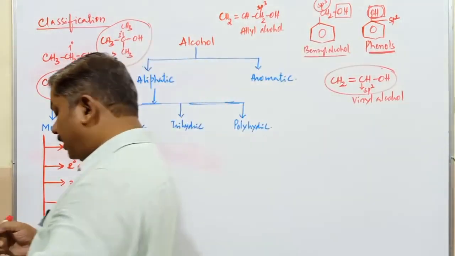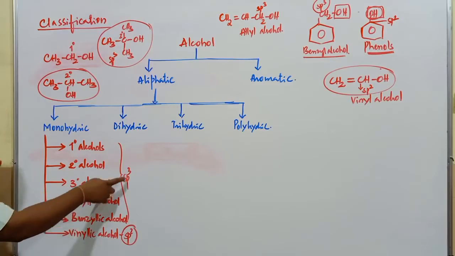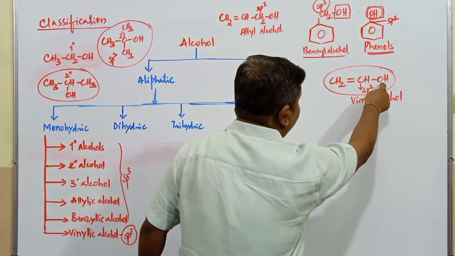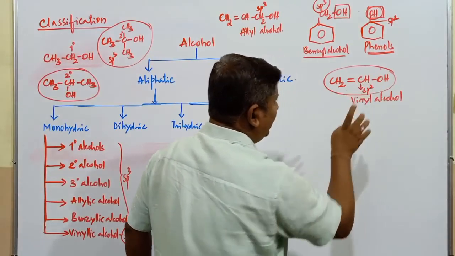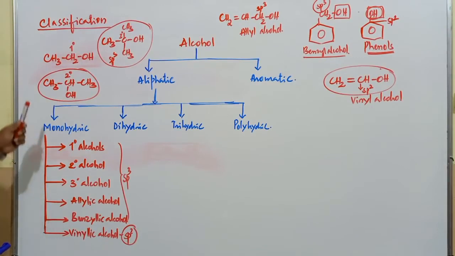These are the different types of monohydric alcohols. In primary, secondary, tertiary alcohol, allylic alcohol, benzylic alcohol, what is the state of hybridization of the carbon atom having the OH group? sp3. But in case of vinylic alcohol, the OH group is present on a carbon atom that has sp2 hybridization, right? So this is about different types of monohydric alcohols.